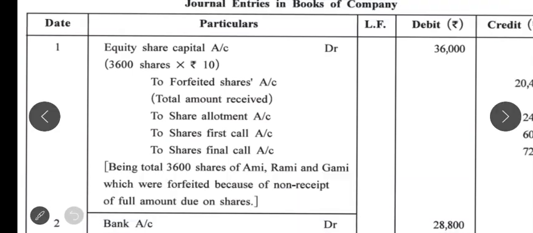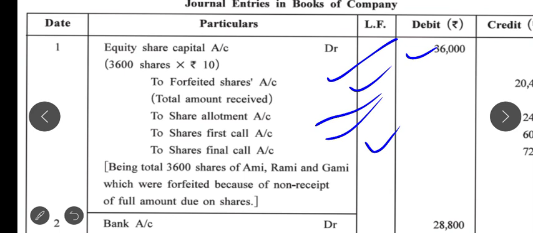Afterwards we'll see the amounts. First we'll write equity share capital account debit, to share forfeited, to allotment, to first call, to final call. Right? Now this entry we pass. Now we will find the amounts. Equity share capital: total number of shares are 1200 plus 800 plus 1600, which is 3600, multiplied by 10, so 36,000 will be debited.